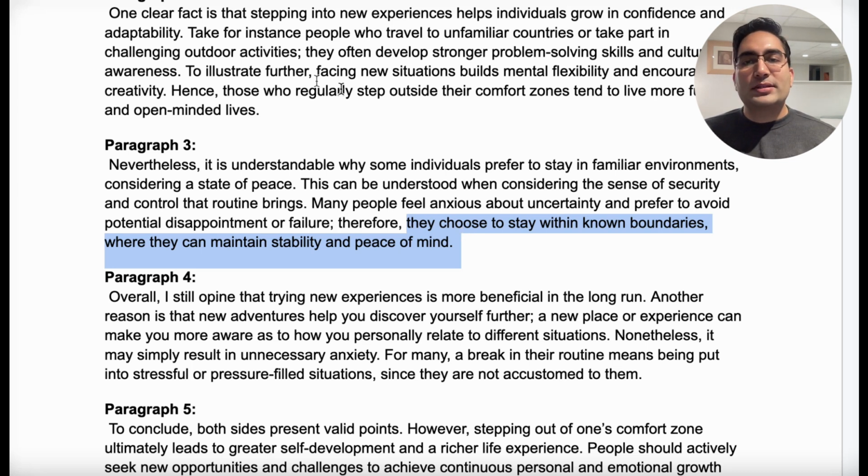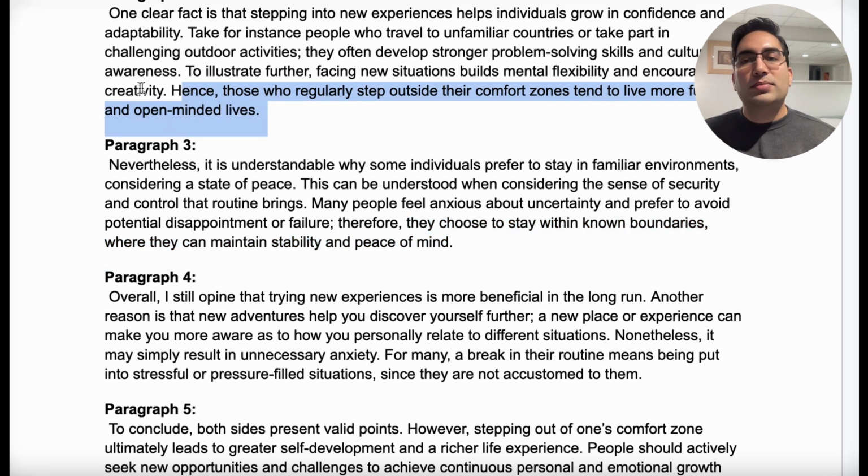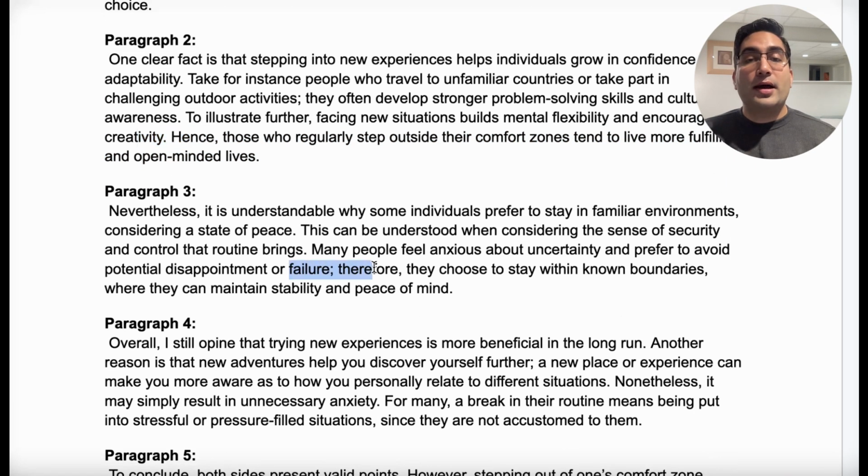But at the same time, notice how earlier I was saying I was going to touch on this later. See how I made a completely separate sentence after a full stop in body 1? Here I did not. I put a semicolon and then completed the sentence, which shows the examiner that if I want, I can do a concluding sentence this way, I can do one this way. And I know that I don't need to say hence every time, I'm going to change it up.